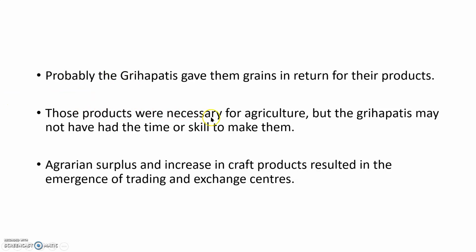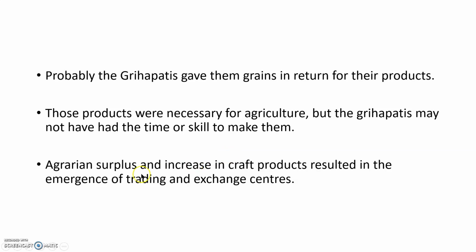Those products were necessary for agriculture, but the Grihapatis may not have had the time or skill to make them. So Grihapatis means landowners. They can do only agriculture. They can't make the iron tools, or make the pots like that. That's why they have to take those things from the craftspeople and give grains in return, because they don't have the time and skill to make all those.